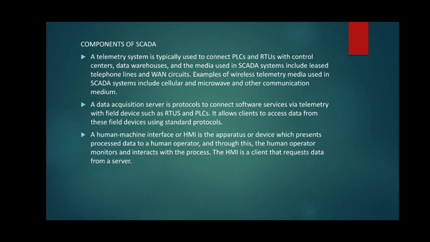A human machine interface or HMI is the apparatus or device which presents processed data to a human operator, and through this the human operator monitors and interacts with the process. The HMI is a client that requests data from the server.